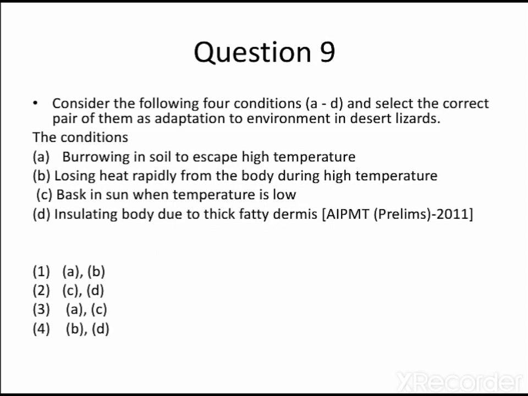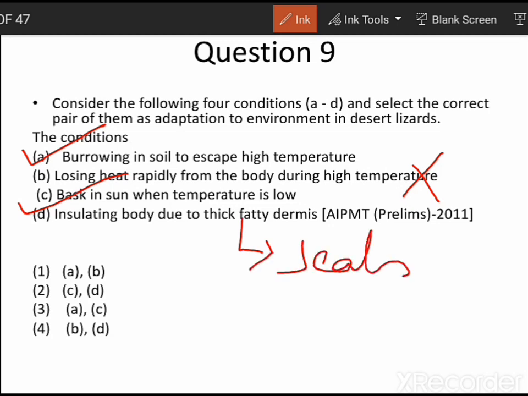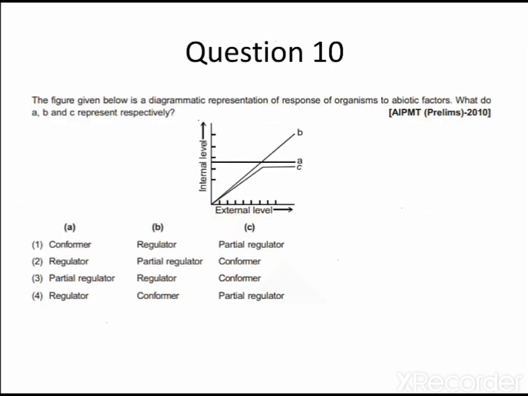Consider the following 4 conditions and select the correct pair of them as adaptations to environment in desert lizards. So let us analyze the conditions. First one is burying in the soil to escape high temperature, that is correct. Losing of heat rapidly from the body during high temperature, that is wrong. Bask in the sun when the temperature is low, that is correct. Insulating body due to thick fatty dermis, that is seen in the case of seals. So we can go for options A and C. So answer 3 is the correct one. Moving on with the last MCQ question.